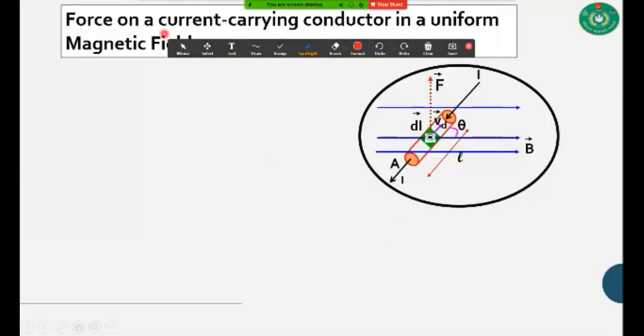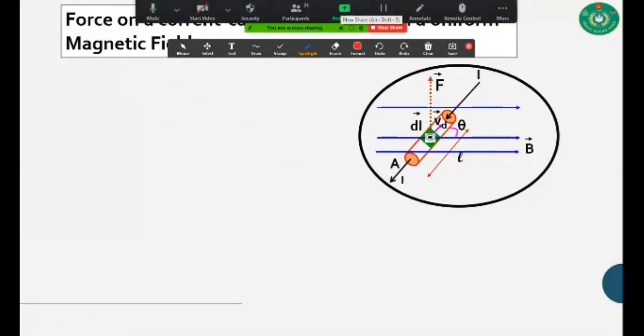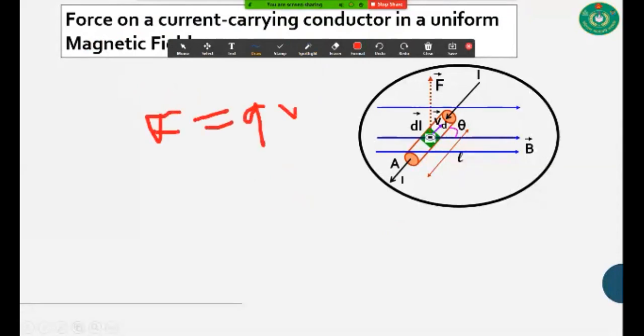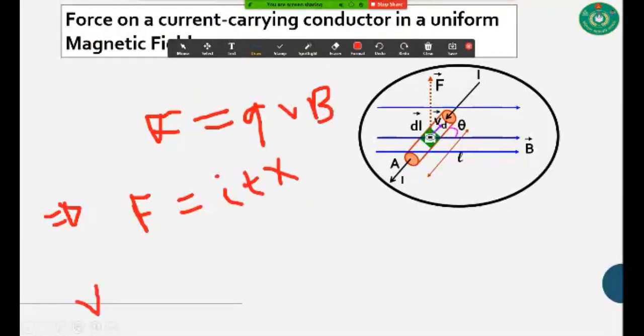Now for magnetic force on a current carrying conductor in a uniform magnetic field, it is a very easy equation. Let us see. This is F, and you know F is equal to QVB. Okay, I am avoiding this complex calculation. Just I am writing here Q is equal to IT. You know it very well. Q is equal to IT, and V is a type of velocity, V is equal to S over T.